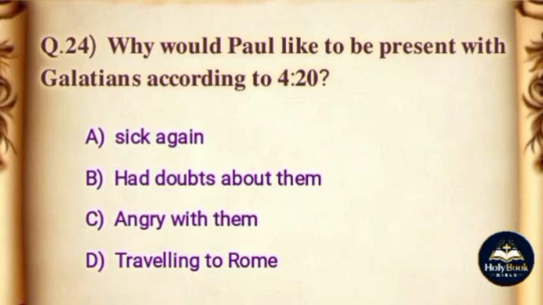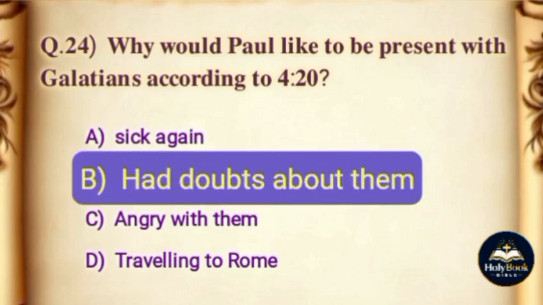Question. Why would Paul like to be present with Galatians according to chapter 4 verse 20? Options. A. Sick again. B. Had doubts about them. C. Angry with them. D. Traveling to Rome. The correct answer is option B, had doubts about them.